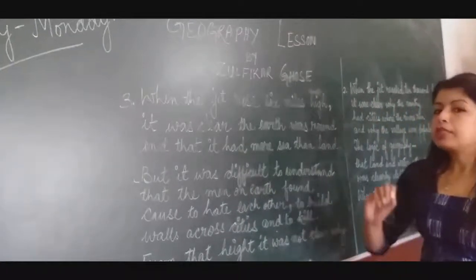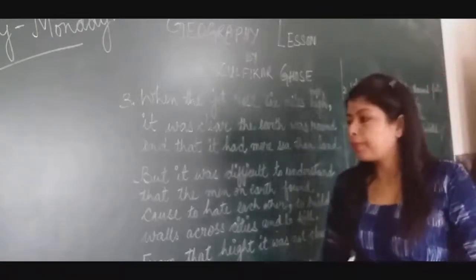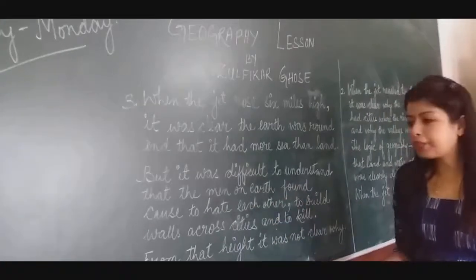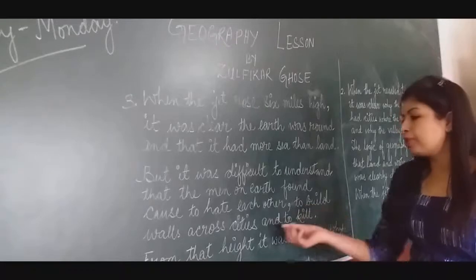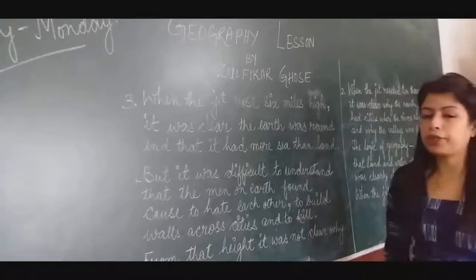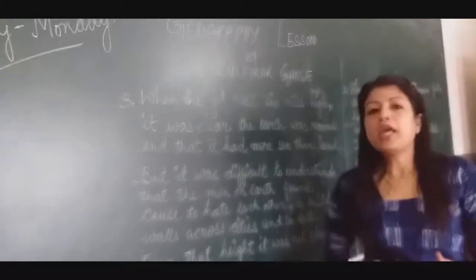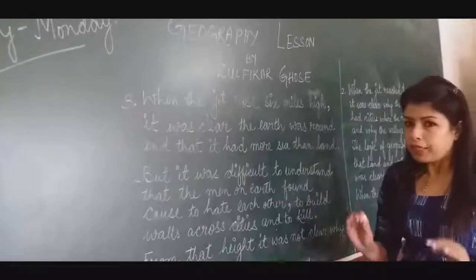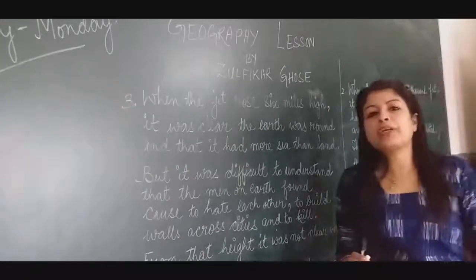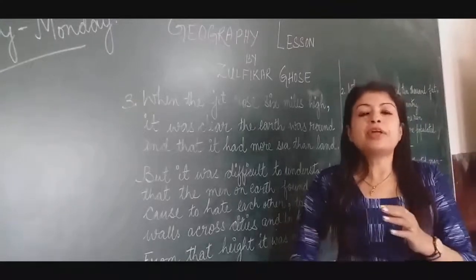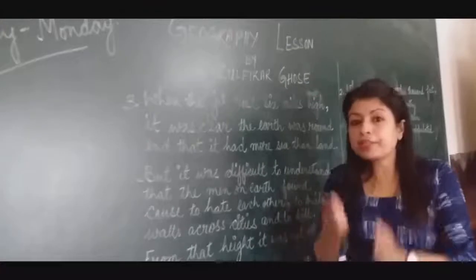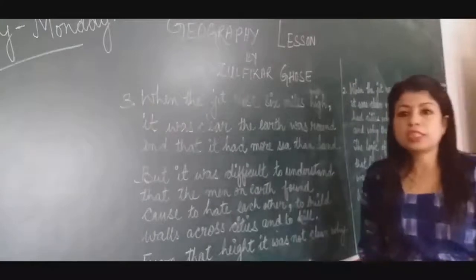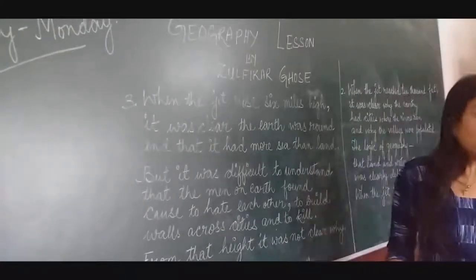But it was difficult to understand that the men on earth found cause to hate each other. The poet finds it difficult to understand what could be the reason that the men on earth hate one another, build walls across cities and kill. The poet is unable to understand why the earth looks so neat and clean, so good, well developed, and yet men create barriers among them. They build walls in between them. They hate one another.